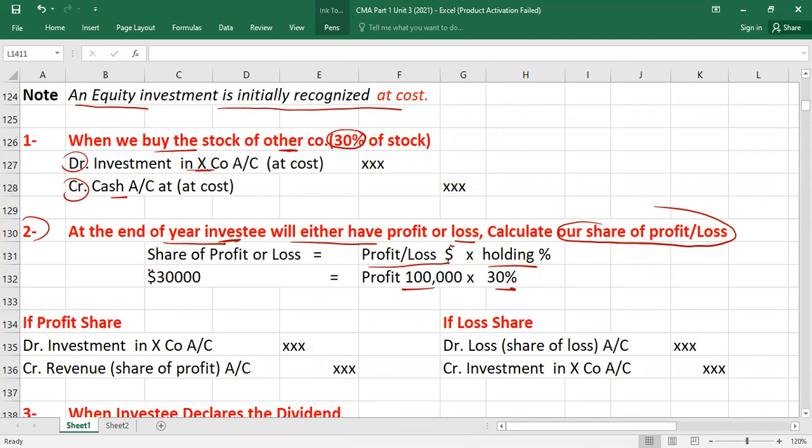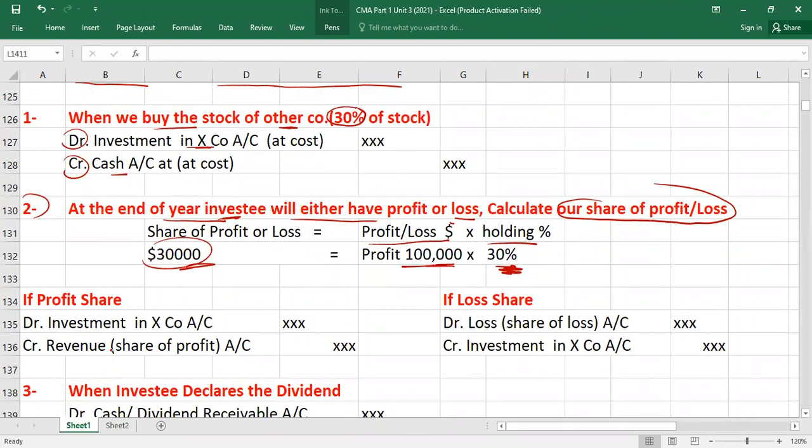Okay, so this means our share of 30,000. If this is a loss of 100,000, multiply by 30%, this is going to be a loss share. Right? If there is a profit share, what entry will you pass?